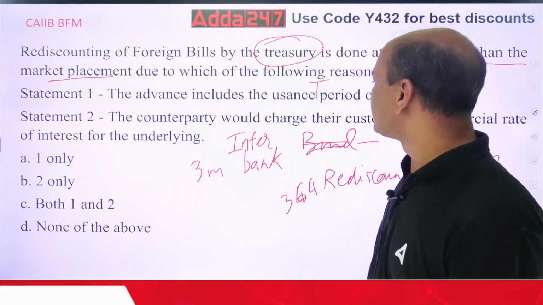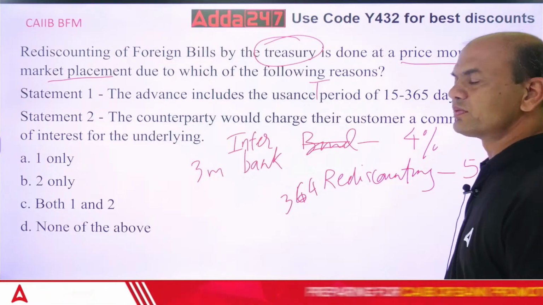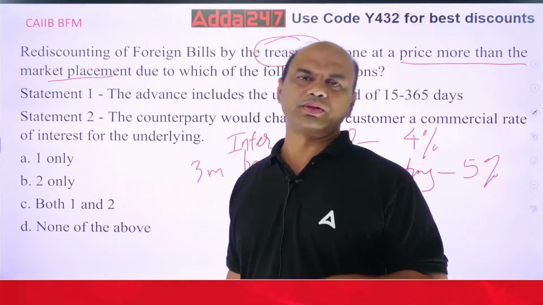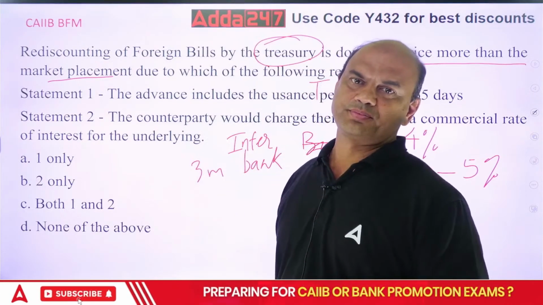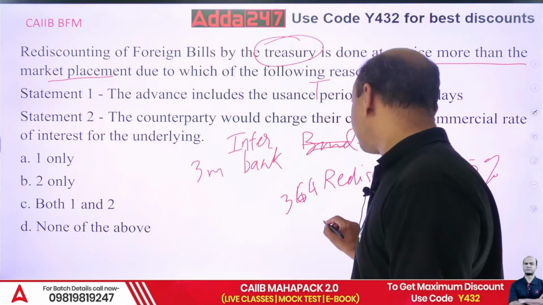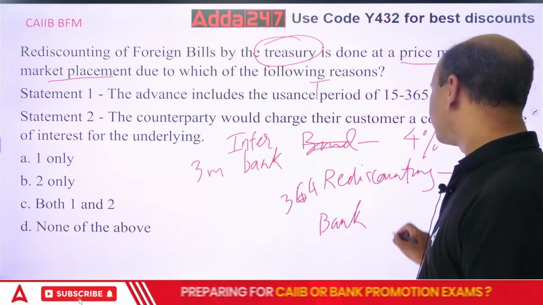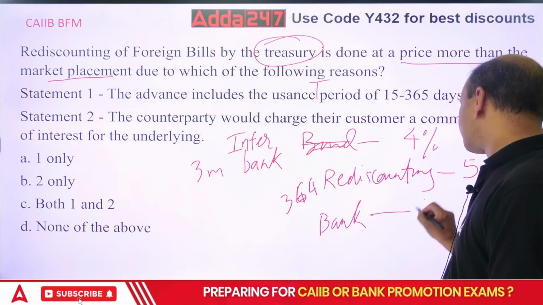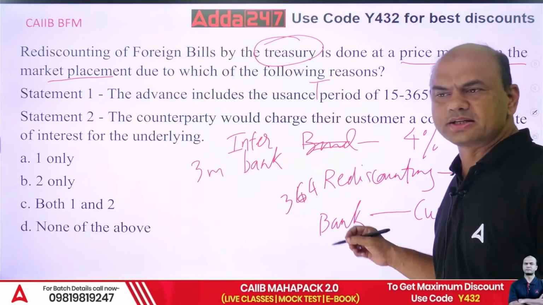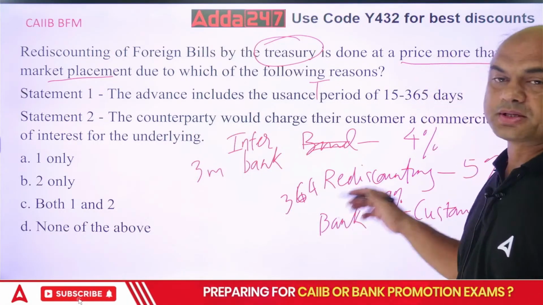What about the second one? The counterparty would charge their customers a commercial rate of interest for the underlying. Is it so? Firstly, what is rediscounting of bill? What do you mean by rediscounting of bill? See, suppose there is a bank, and the bank has given a loan to a customer. So bank will give the loan at what percent? Let's say 9%. So bank is getting 9% from this customer.